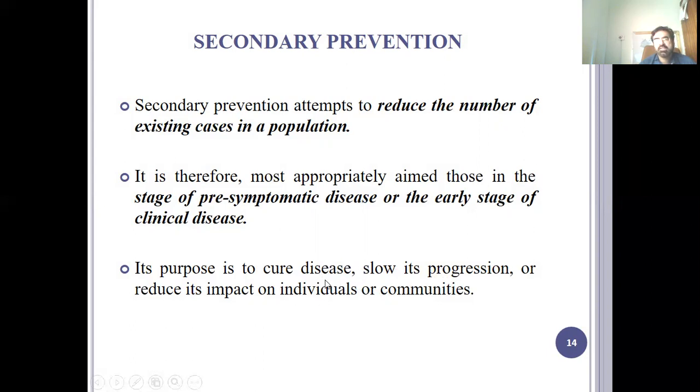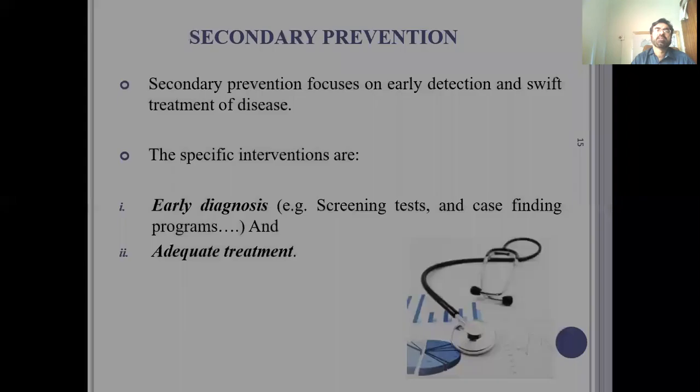When you control the disease and you prevent it from spreading to other people of the community, then it will not affect the other people, and it will reduce the burden on the hospital as well. So secondary prevention in this regard is very, very important.